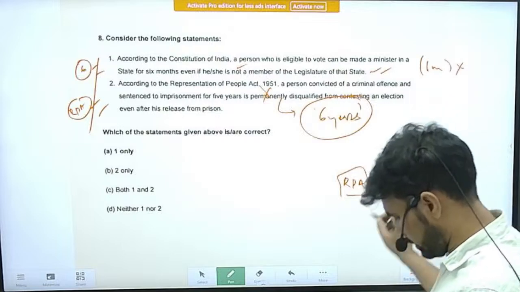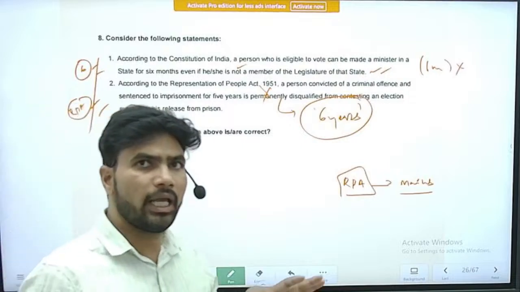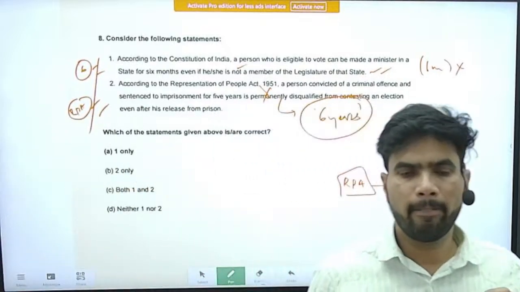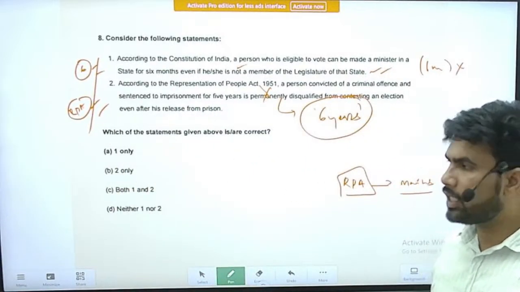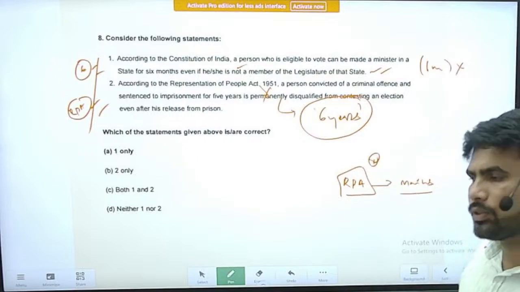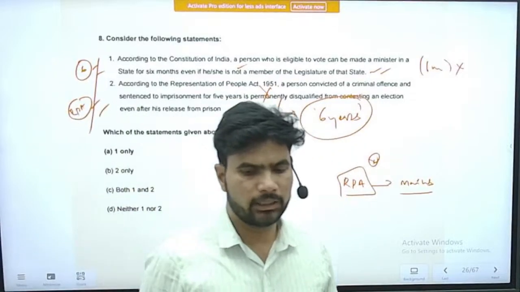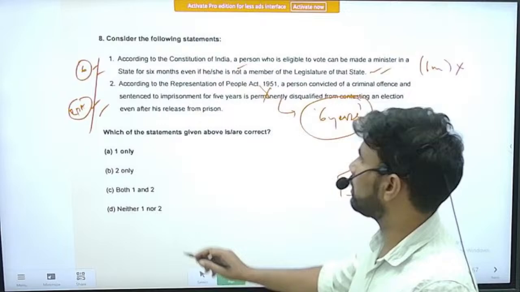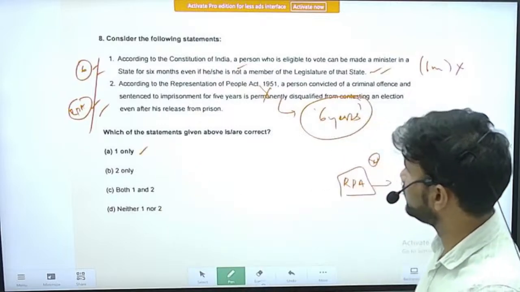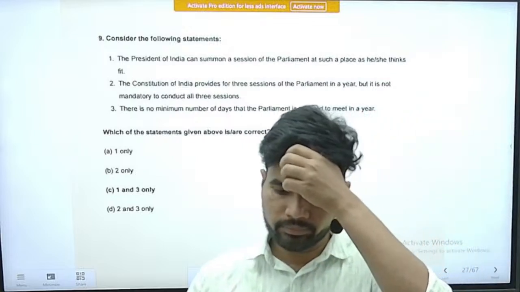This is an election year, so general elections are taking place. So in this background also you may expect a question in the prelims as well as in the mains, right? So the correct option is option A, only statement 1 is correct, right? The next question, question number 9.